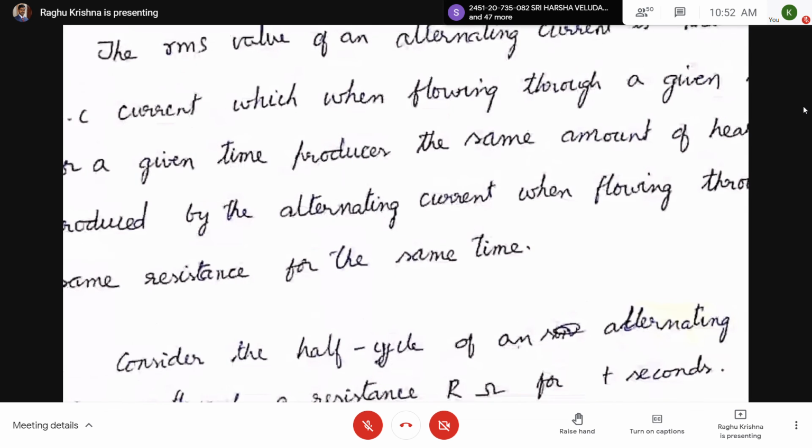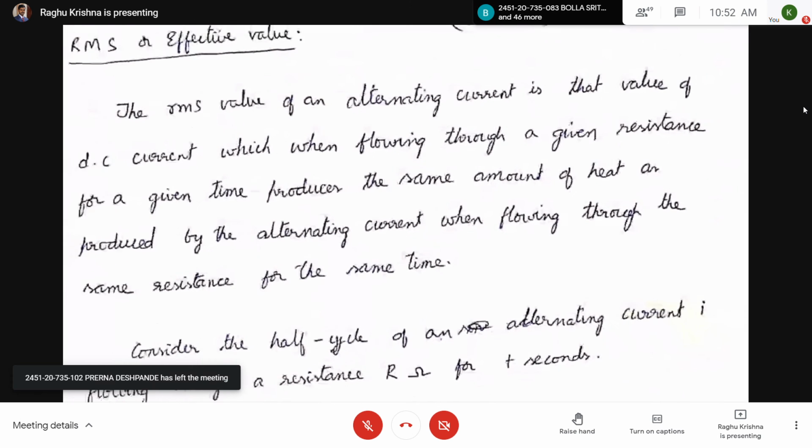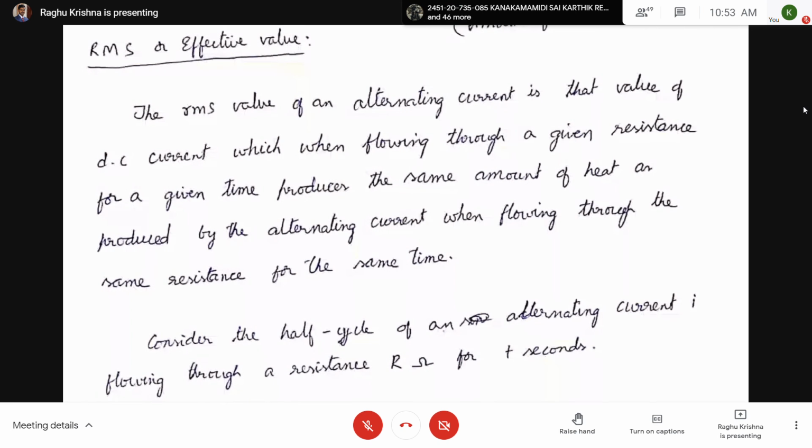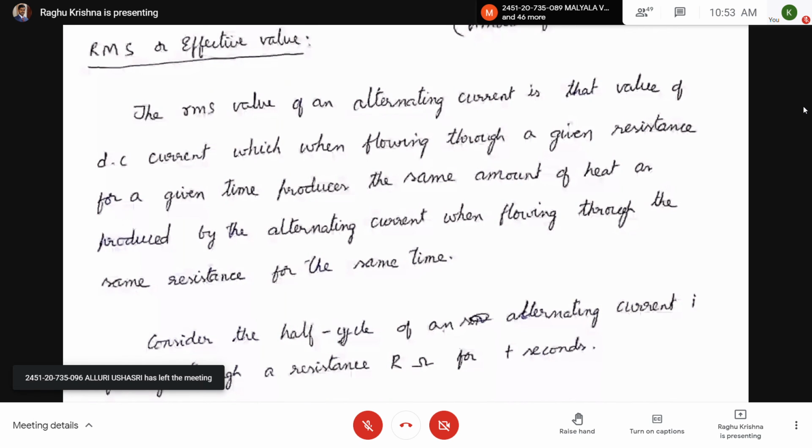Okay, now see the definition. The RMS value of an alternating current is that value of DC current which, when flowing through a given resistance for a given time, produces the same amount of heat as produced by the alternating current when flowing through the same resistance for the same time. Is it clear? Here, alternating current means we have to talk about the DC current.